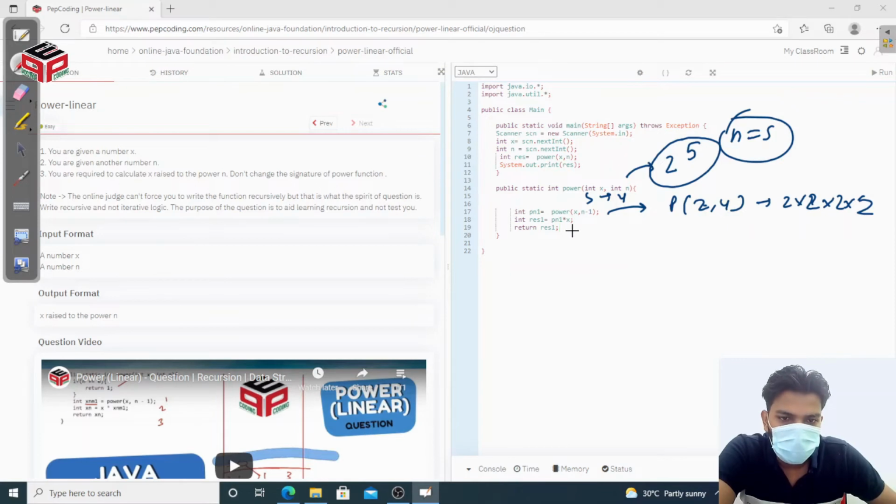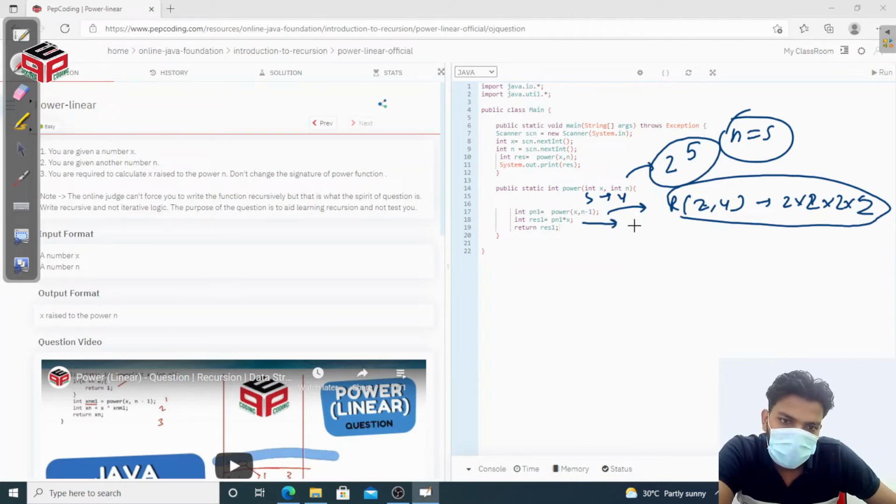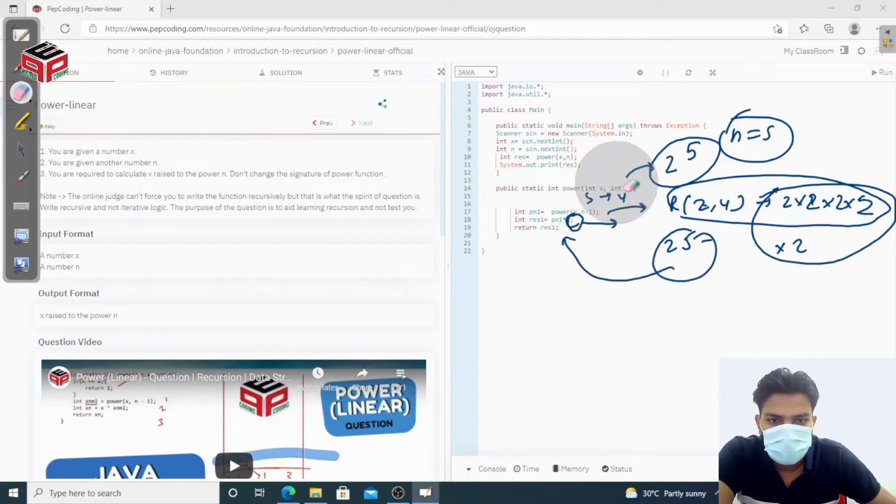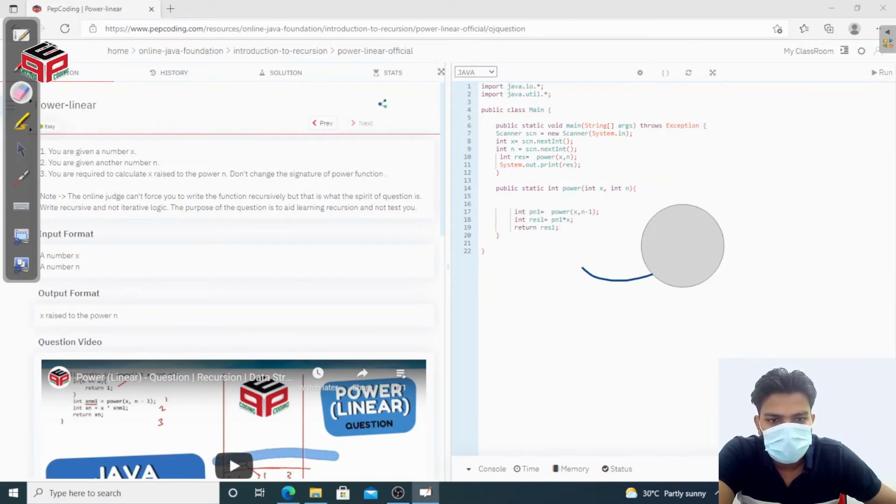Okay, so this is your faith, and this is the stage where we have to expect our value 2 की power 5. For this we multiply x again. This is our x again. So we get 2 की power 5, and we return this 2 की power 5 as the result. Okay, so you understand what I am doing here?